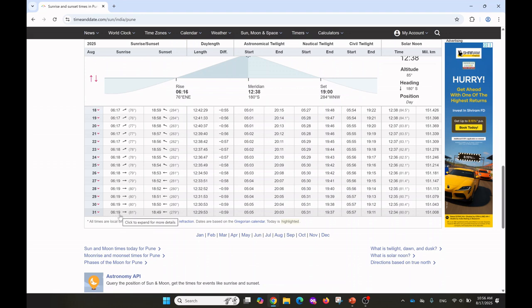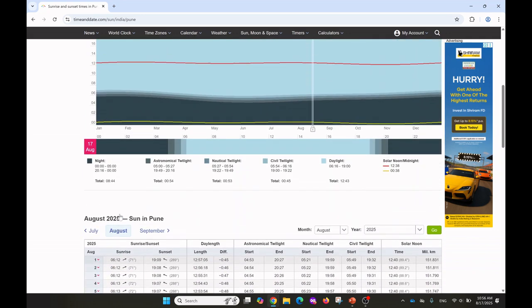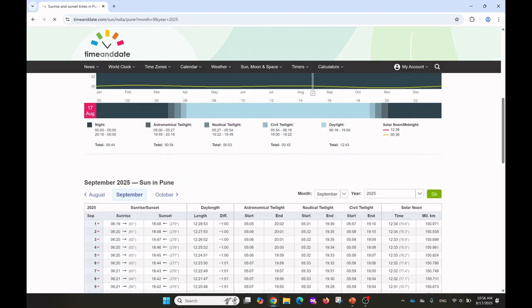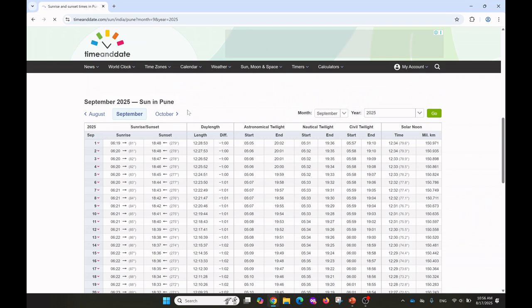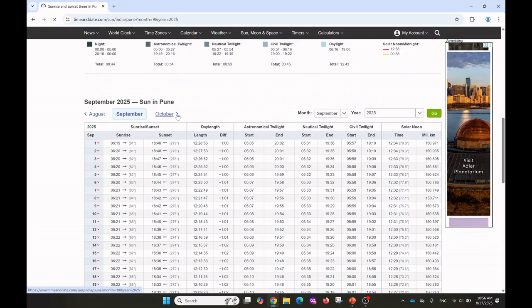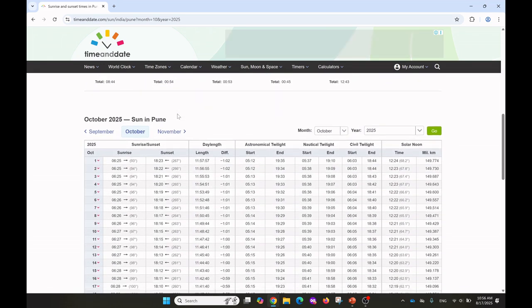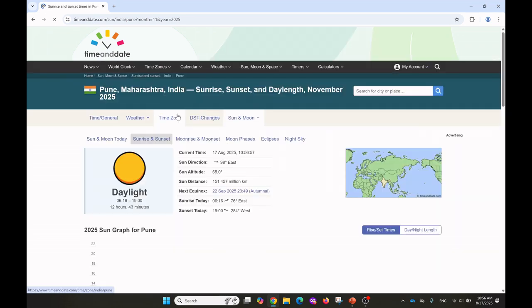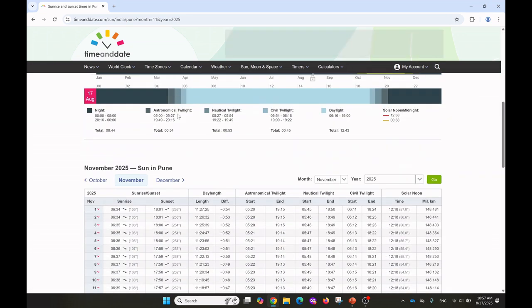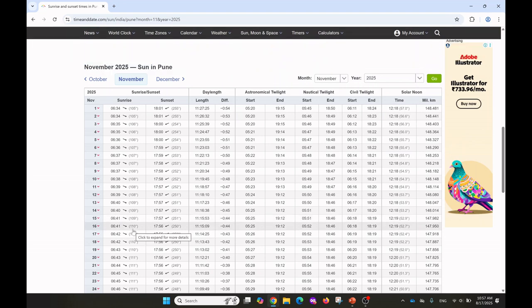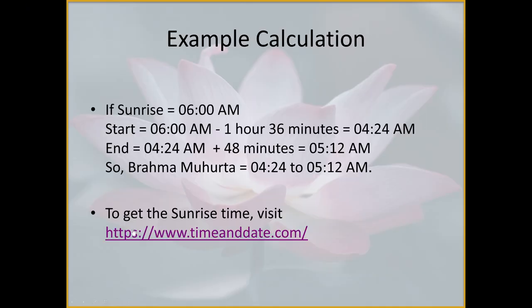Now, if you want to see advanced times, you can scroll up a little bit and click on the September month. This will take you to the September month data. Here you can see October, or you can click on the greater than sign for more months. This is the November month's sunrise data. I think you are clear now.